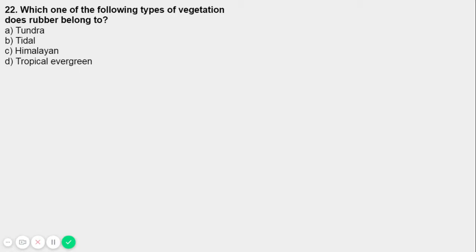Himalaya, that's not related to the vegetation, right? And tundra and tidal, A, B, and C, are not related to the vegetation at all. So question number 22 is very easy because the vegetation rubber belongs to is tropical evergreen. The answer was in the question itself. That's 22, option number D. The tropical evergreen, the tropical rainforest, is the answer. Question number 22, the answer is option number D.